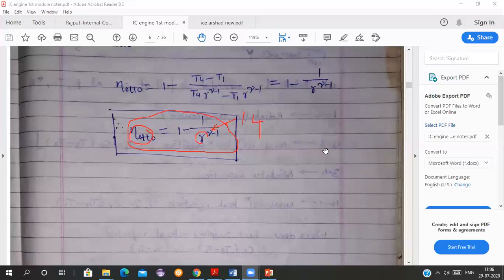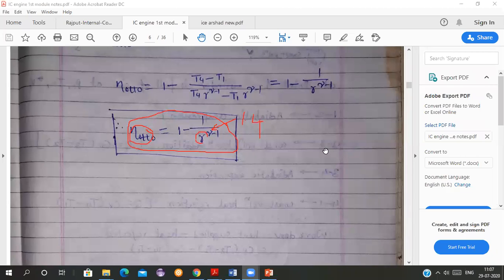Yes, one student has got 1.58, one has got 6.25, one has got 9.88. Okay, the right answer is 6.25. All of you just correct yourself. Try to find out the right answer. See, as gamma is not given, all of you note it down: you can take it as 1.4.